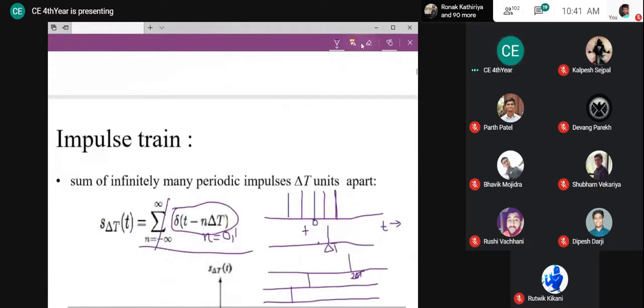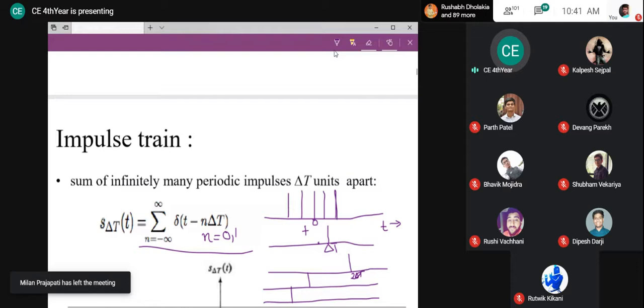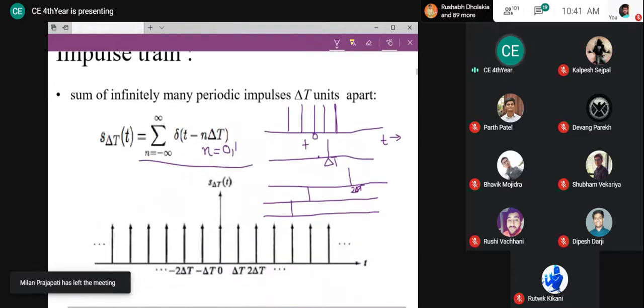So if I do the summation of all the impulses for n from minus infinity to plus infinity, it is going to look like this. Any doubt regarding this, the equation of the impulse train? Why does it represent impulses?